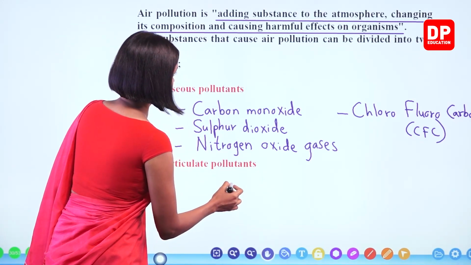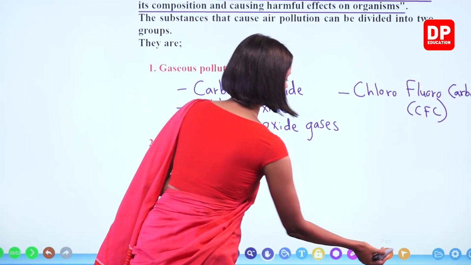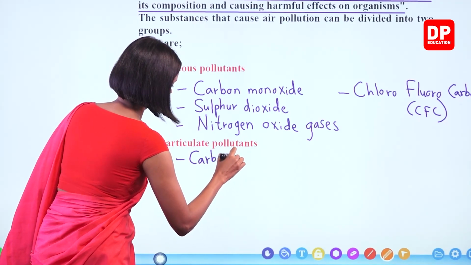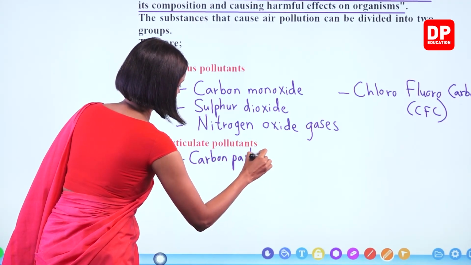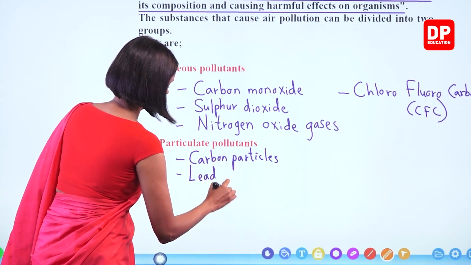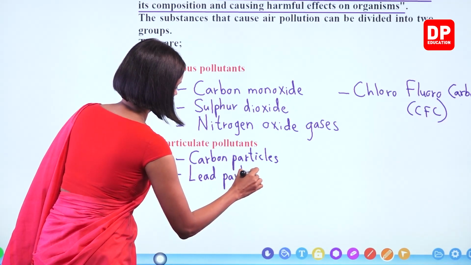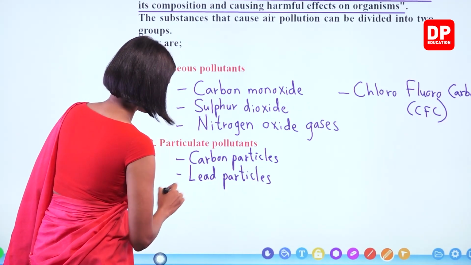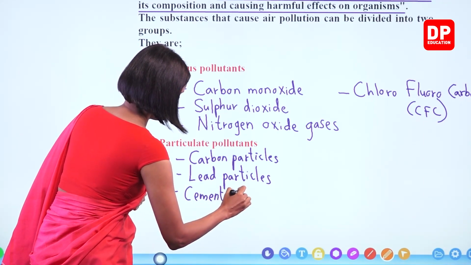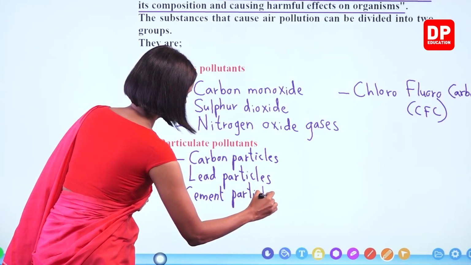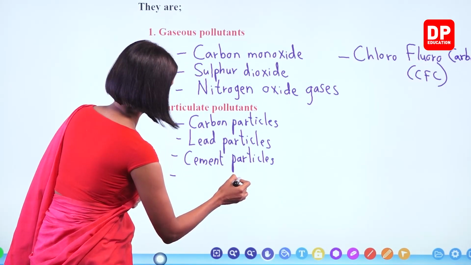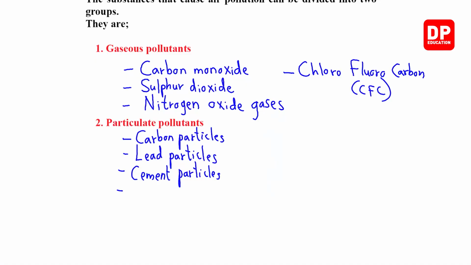What about the particulate pollutants? The pollutants that are present as particles? Carbon particles. Lead particles. And cement particles. Unburned fuel particles.